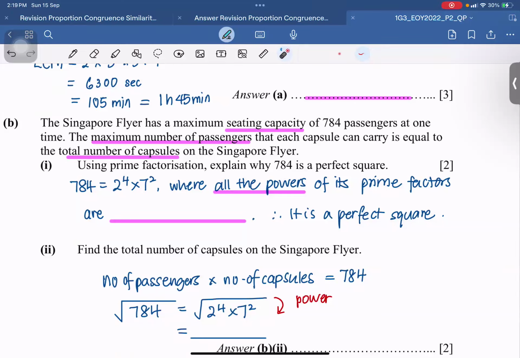That is not the correct explanation when you use prime factorization. Express the number in terms of its prime factors, and explain. This is because all the powers of the prime factors are, can you help me fill in the blank? Why is it a perfect square? All the powers are what?